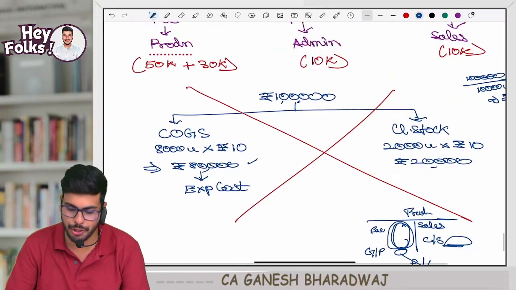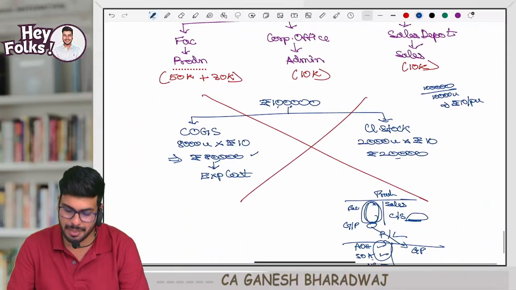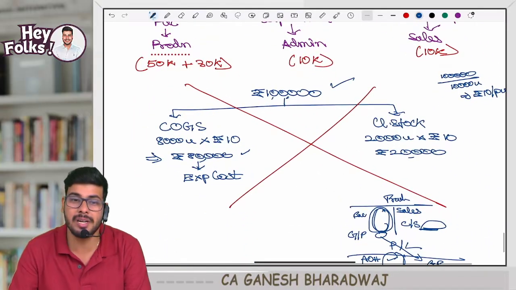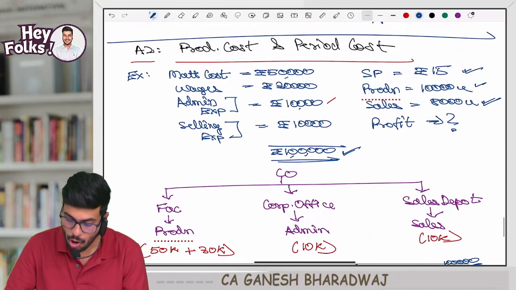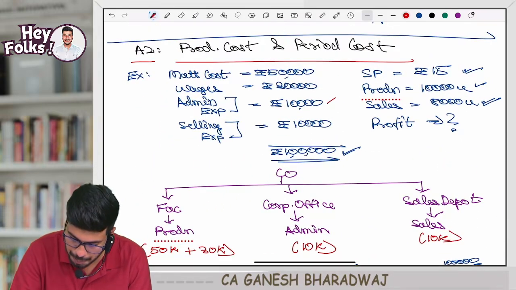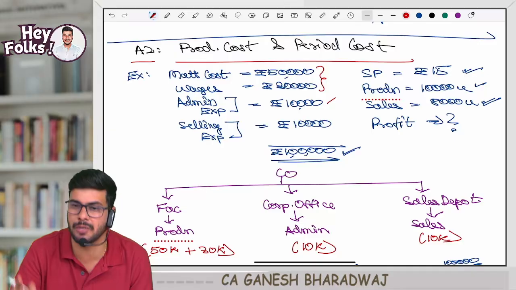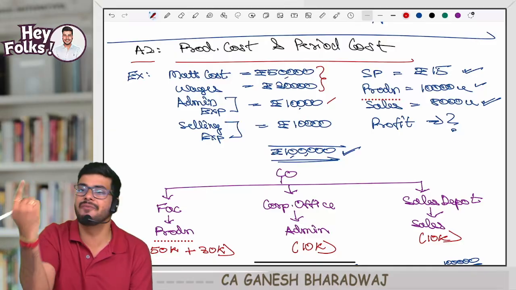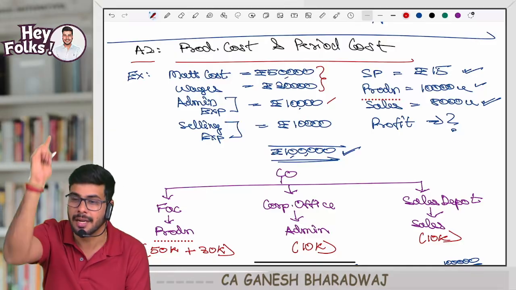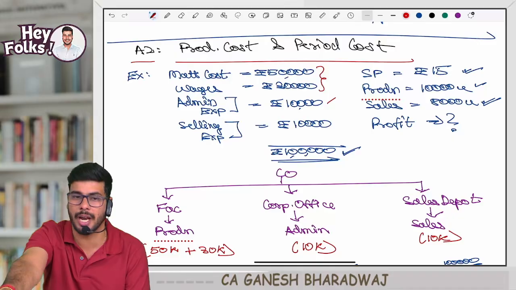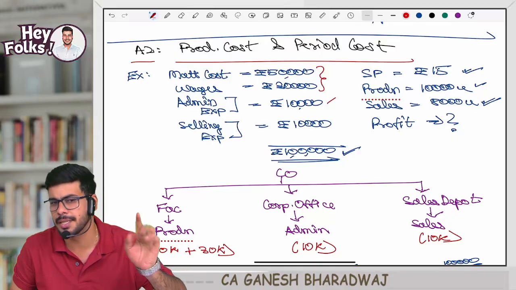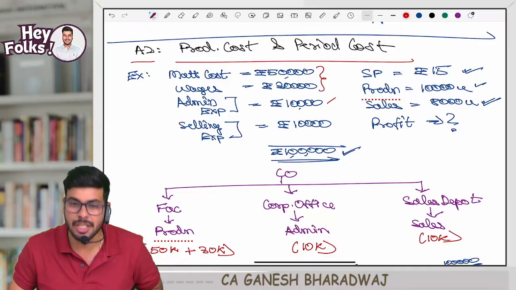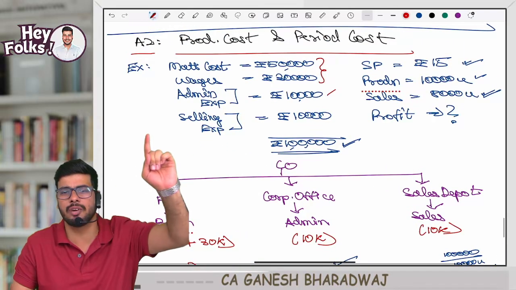Now I will walk you through. What was the mistake here? The entire 1 lakh was considered for the purpose of stock valuation, while only 80,000 rupees should have been considered. Every unit of stock should have been valued only at manufacturing cost. Why? It's a trading account item, so I should only value it at my manufacturing cost. Are you all understanding this? So now, consider only 80,000.